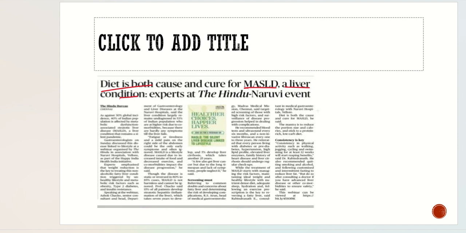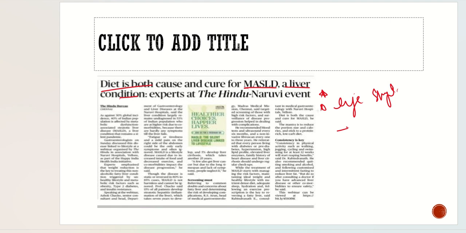According to the author, if the right food is taken, and the right amount of calories are taken, this disease can be avoided. And why is it being caused? It is because of the lifestyle which we follow. Because of this, this non-alcoholic liver disease is caused. So what is MASLD? It is the metabolic dysfunction associated steatotic liver condition that remains a silent pandemic.